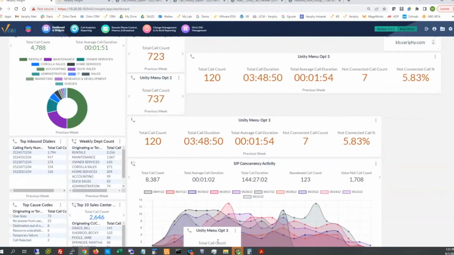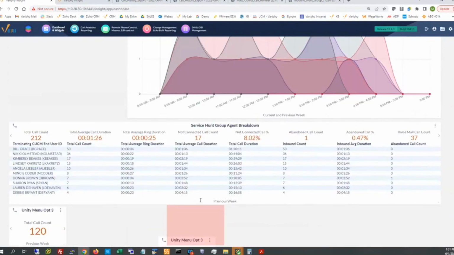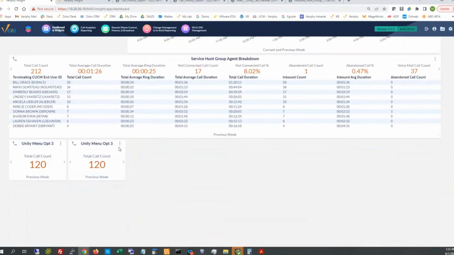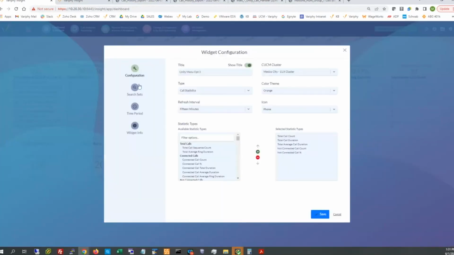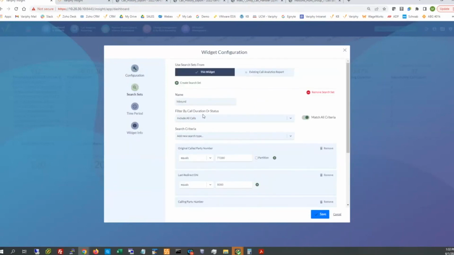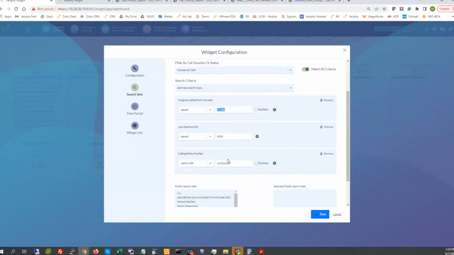Let me pull this down. Dropping this here. I'm going to change this to be a distribution style widget, just to showcase the level of grouping that we certainly have. So knowing this is a menu option that's coming from the Unity handler, the last redirect DN of 8,000, keying off the hunt pilot of 77280, and external DNs that are calling in, all blended and anded together, quote unquote.